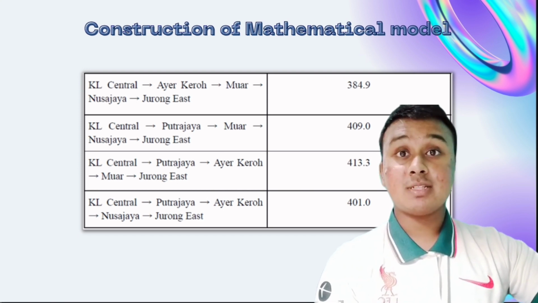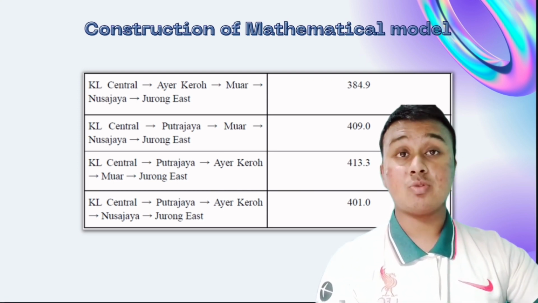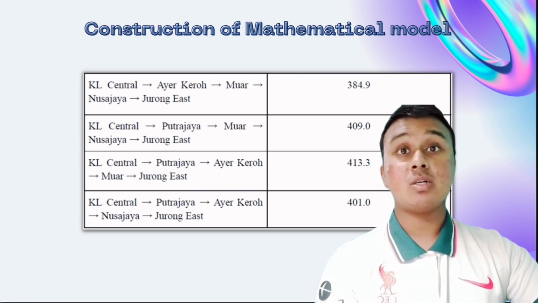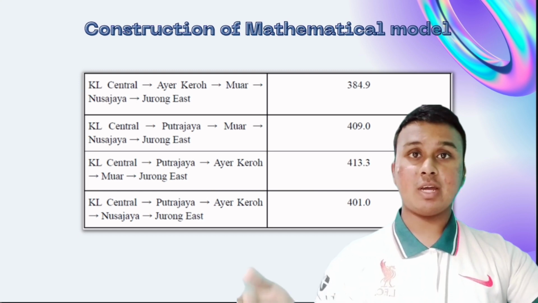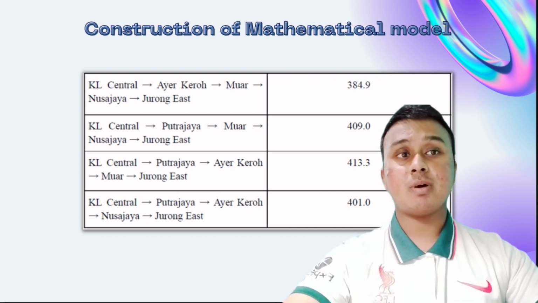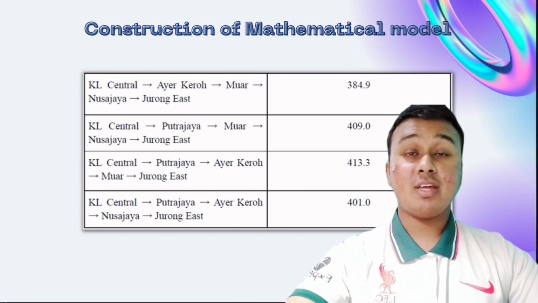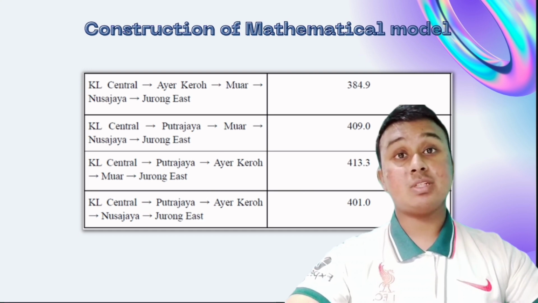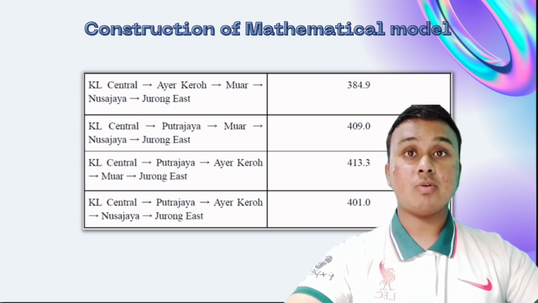And the 7th road is from KL Central to Putrajaya, then Muar, Nusa Jaya, Jurong East. This path has 5 station vertices and 4 edges connecting it, and it also has a total distance of about 409.0 kilometers.